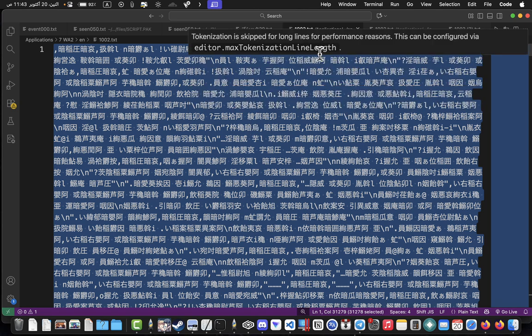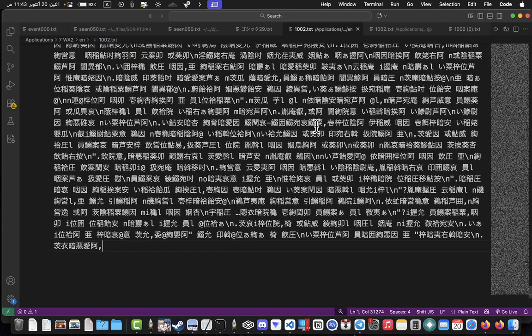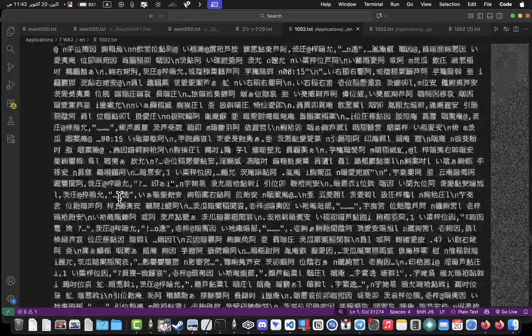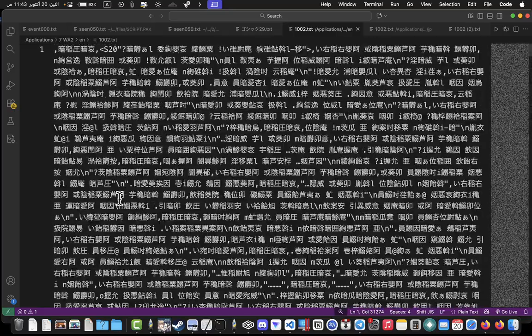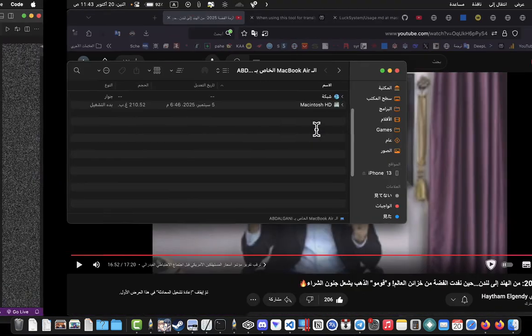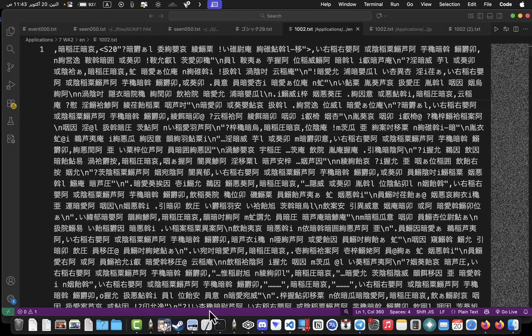Okay, so now I paste the new text. You can see it ends at the comma, starts with the comma. All the stuff like S20 here that I added is just working. Now we will save and add this file to the game. All will work just fine.